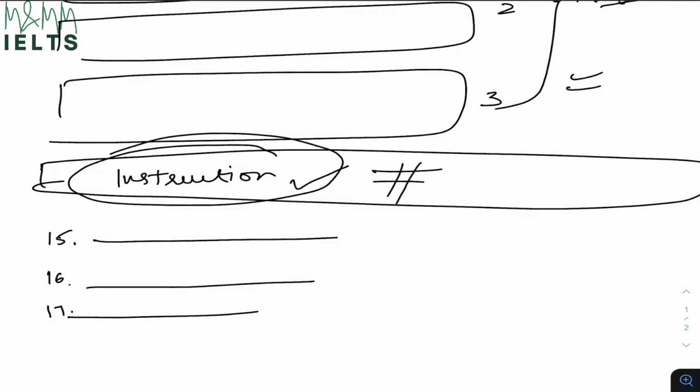All right, let's say this instruction says questions 15 to 17 have to be answered shortly, and make sure that your answers are no more than 3 words. So you know exactly that your answer can be either 1 word or 2 words or maximum 3 words.